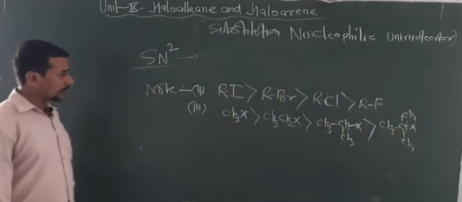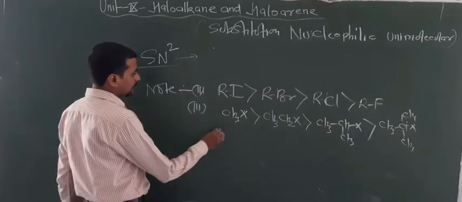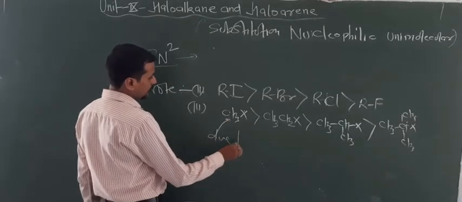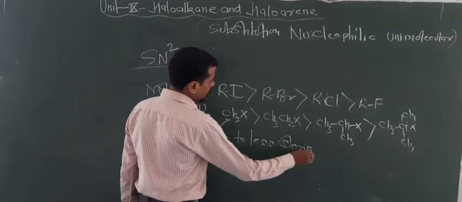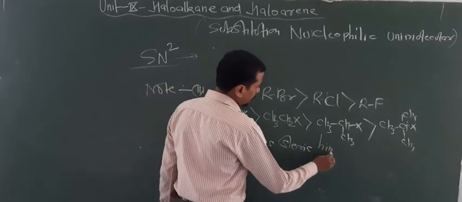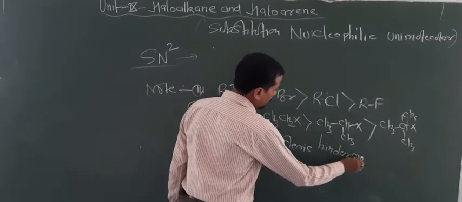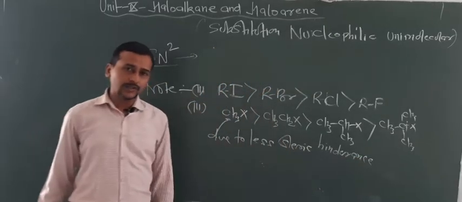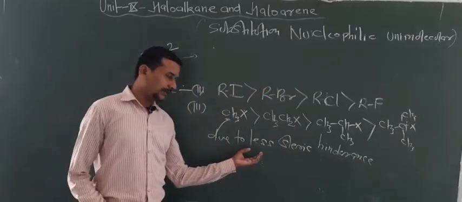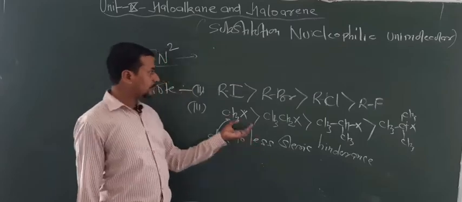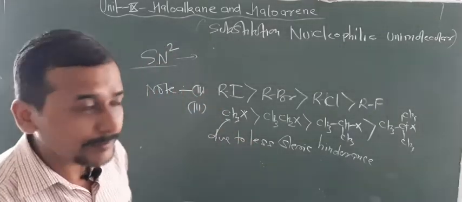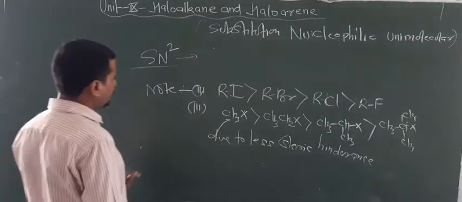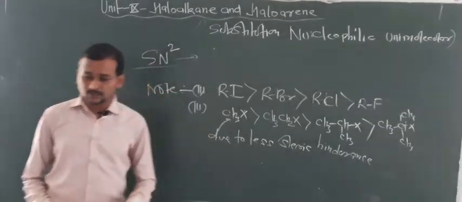One more thing to note down: why is this more reactive? Due to less steric hindrance. That means in case of SN2 reaction you have to give the answer in terms of hindrance. The less the hindrance, the more the reactivity towards SN2 reaction. But in case of SN1 reactions, you have to talk about the stability of carbocations.